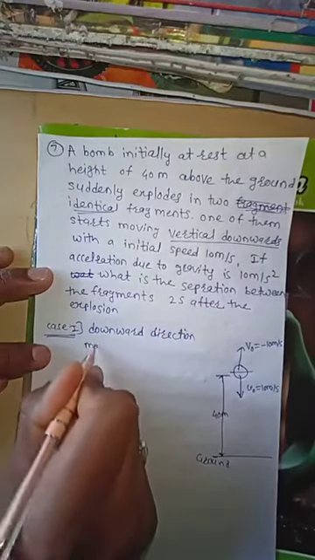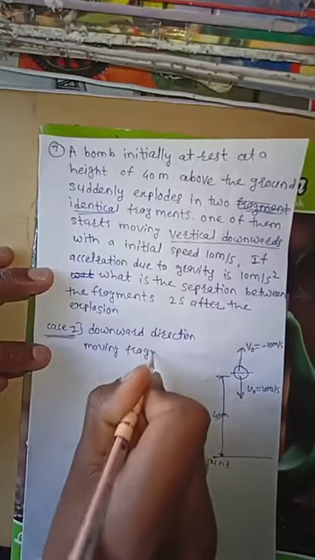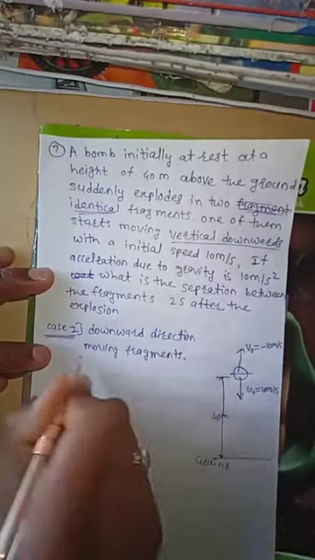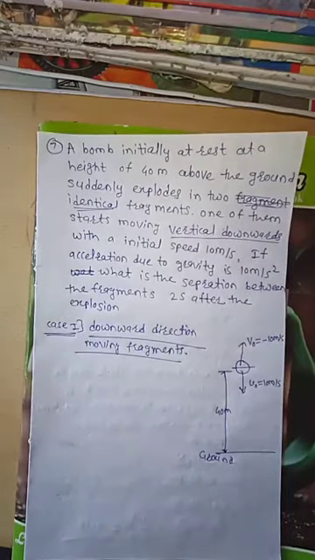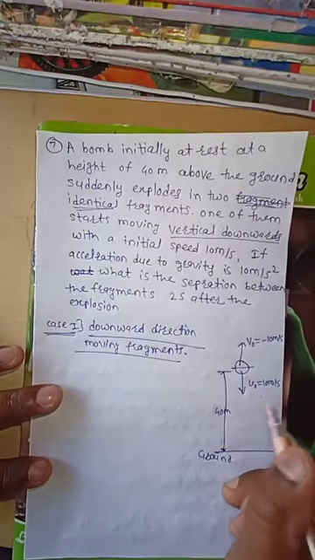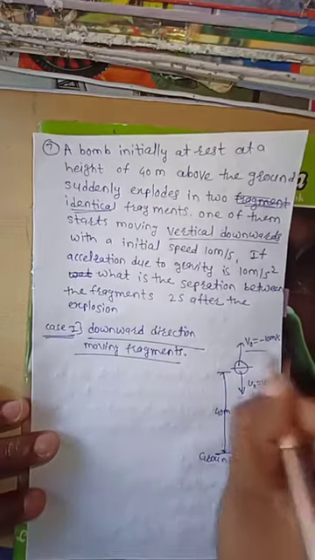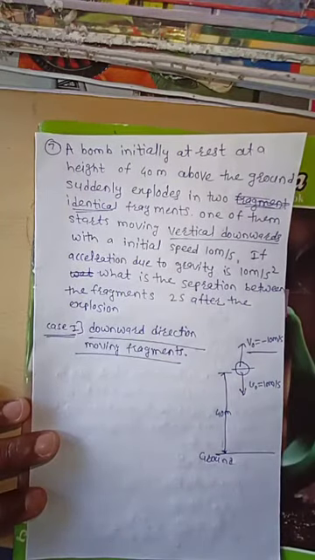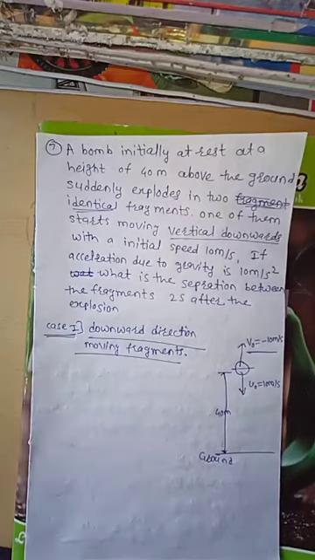Now in that question, they say that after the bomb explodes, one fragment moves in a downward direction with a velocity 10 meter per second, then you know that the other fragment automatically moves in an upward direction with the velocity minus 10 meter per second.